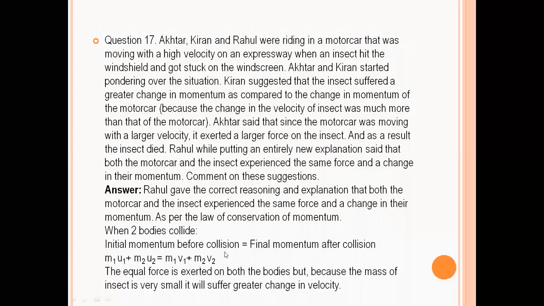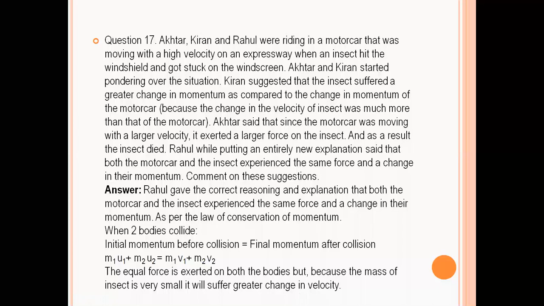That is, the momentum before collision and after collision are equal. The equal force is exerted on both the bodies, but the mass of the insect is very small, so the inertia would be small and it will suffer a greater change in velocity. So the insect will stop, not the car. If the car and the insect collide with each other, who will stop? The insect will stop, meaning the velocity of the insect will change, not the velocity of the car.